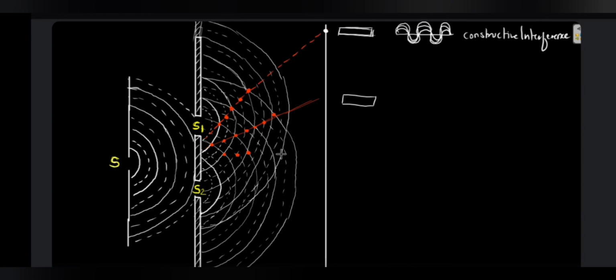Okay, this is not exactly to scale, so this should have been coming down here. Let me adjust it a little bit, something like this. So this would be the next point. This point should have come down here. This won't come for drawing, you need not worry about that. So if you produce this line over here, again you are going to get a central bright spot. This is going to be the central bright band.